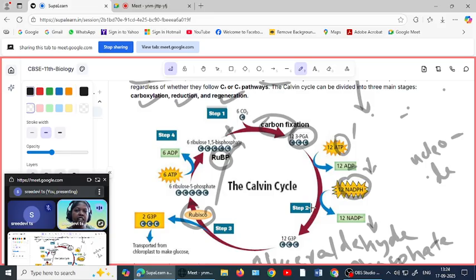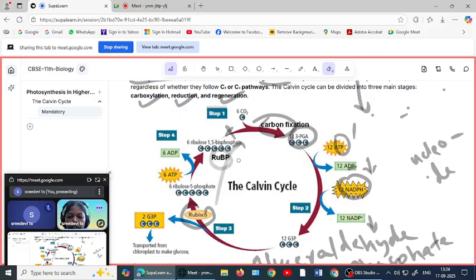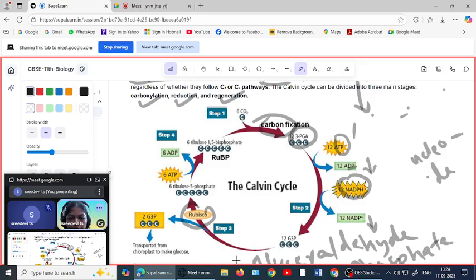Regeneration means remaking. Who should be remade here? RuBP. Okay, because this cycle needs RuBP for the carbon dioxide fixation. So RuBP should be recreated or regenerated there.